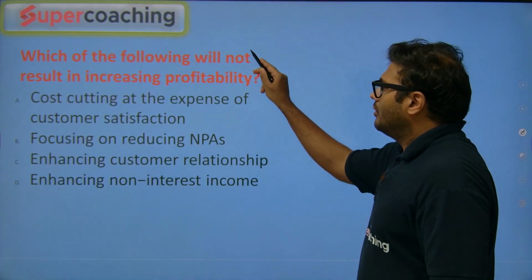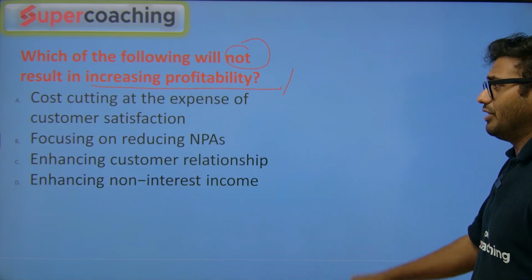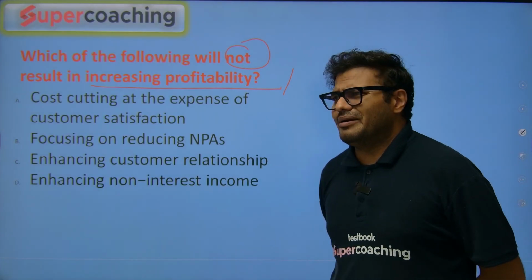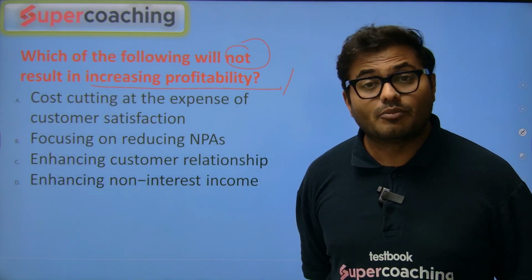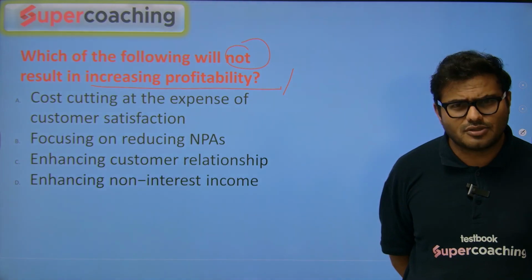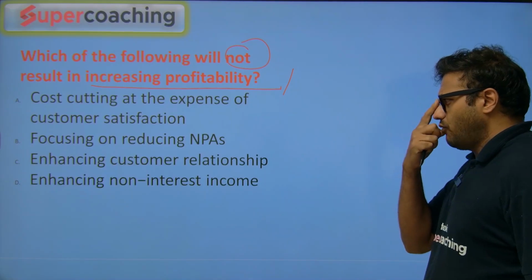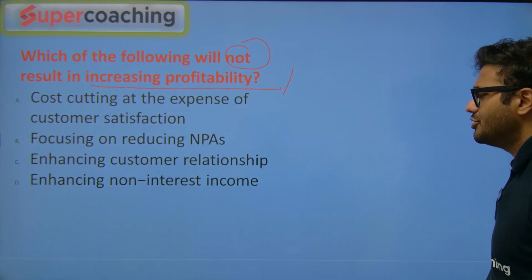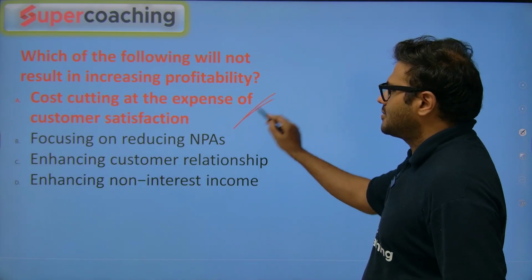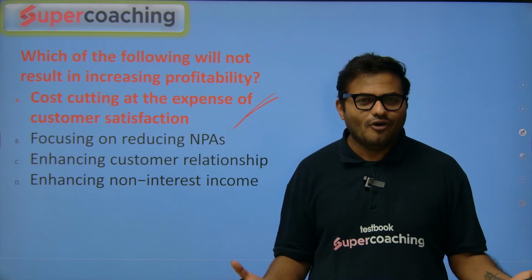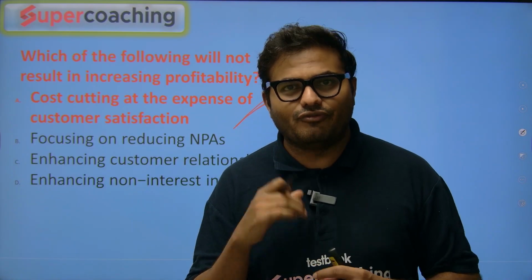Which of the following will not result in increasing profitability? Not result in increasing profitability. That is a question over here. So profitability of the bank's branch, that is a point which is always discussed. Profitability of the bank, that approach is always discussed. So again, the question is regarding the not. Cost cutting at the expense of the customer satisfaction, focusing on reducing NPA, enhancing customer relationship, enhancing non-interest income. Obviously, we are not going to compromise this. Never. Of course, compromising customer satisfaction is not the part which we want.